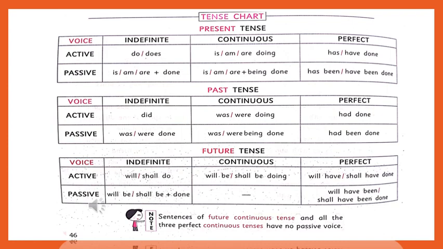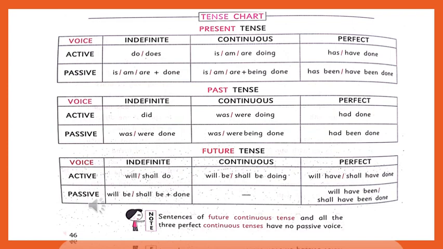Imagine the active voice is I have done the works. Since it is works in the object place, it will become the works have been done by me. Has will become have here, because works is plural. And if we change the person also, she has done the work. The work has been done by she, or sorry, the work has been done by her.